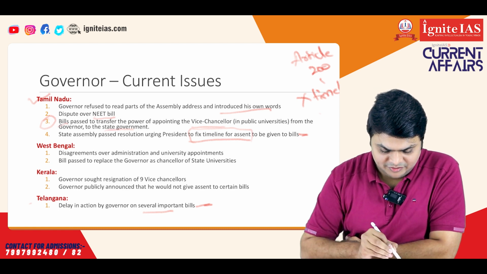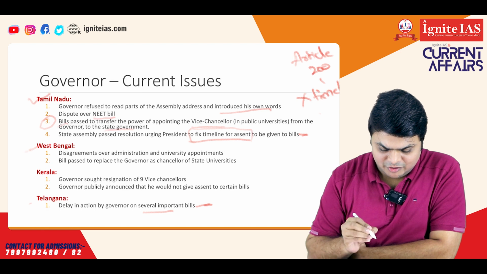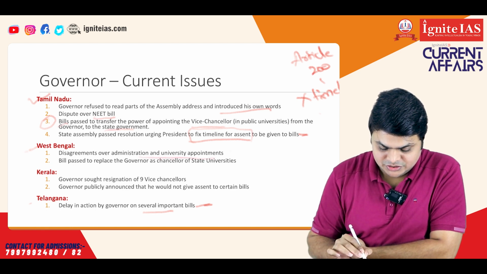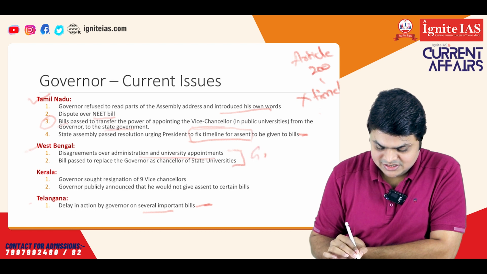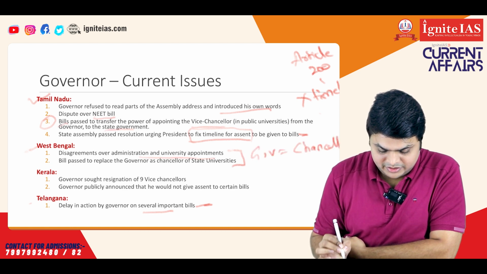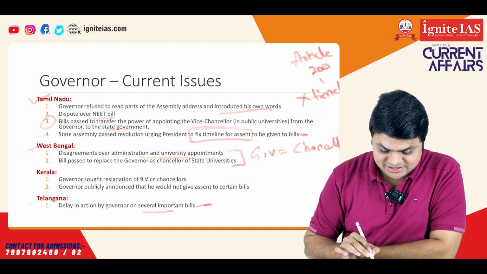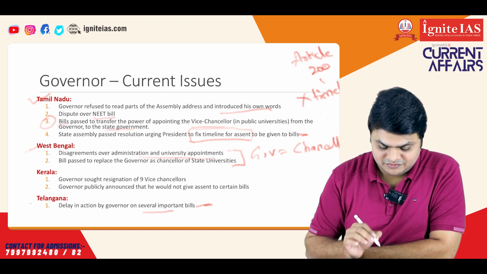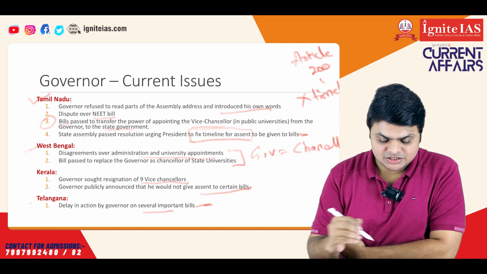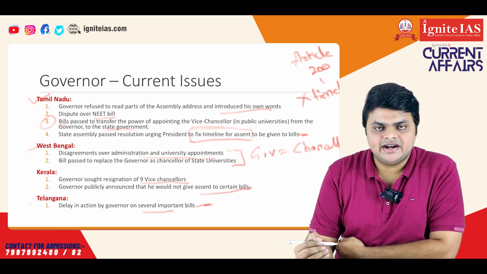Now, coming to the case of West Bengal, there have been disagreements over administration and university appointments. Here also there have been issues regarding the role of the governor as the chancellor of universities. And similarly in Kerala, you have seen the same issue. The governor has sought the resignation of nine vice chancellors, and the governor publicly announced that he would not give assent to certain bills. These are the various issues which have been in the news regarding the governor.